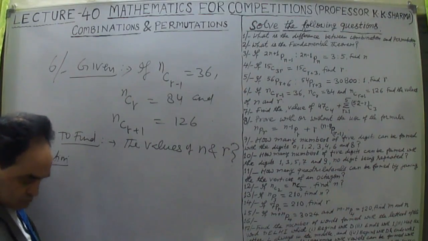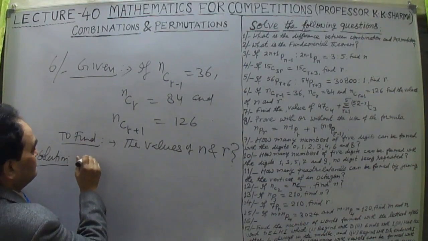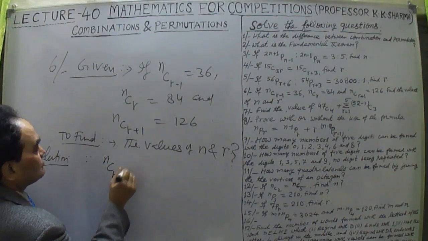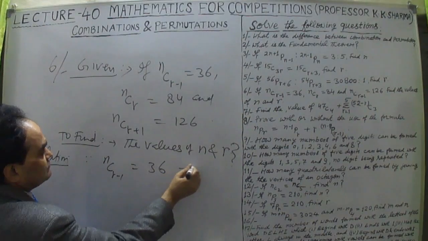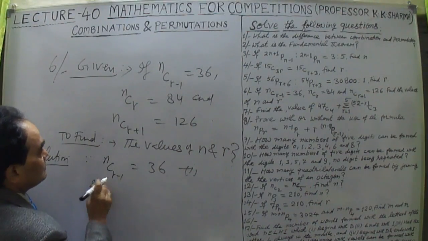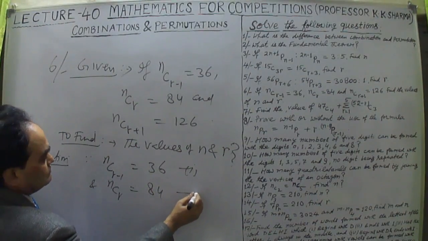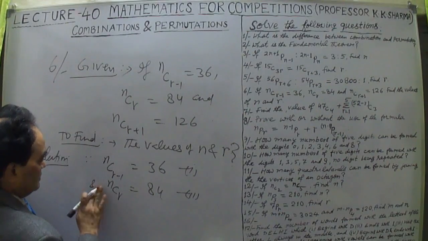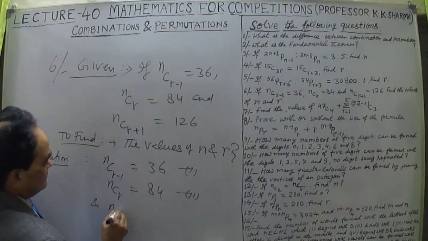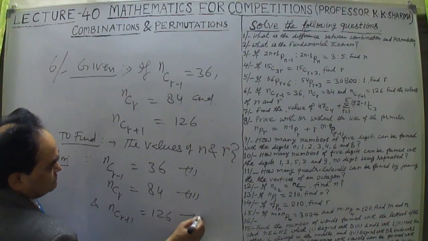Solution. Now see here, we are given nCr-1 equal to 36, this is the first equation, and nCr equal to 84, second equation, and nCr+1 equal to 126, third equation.